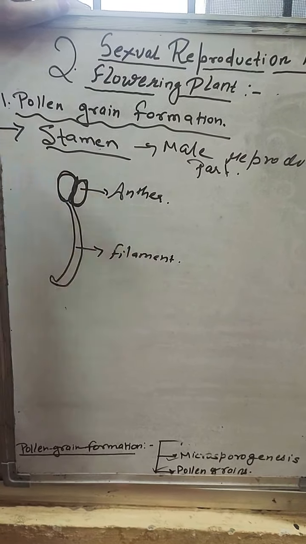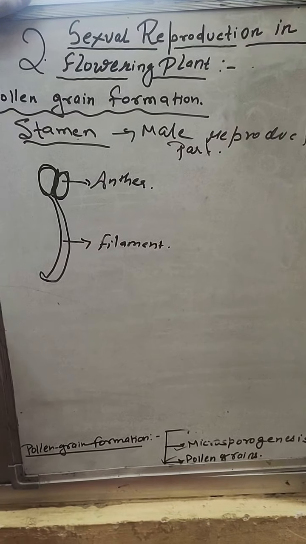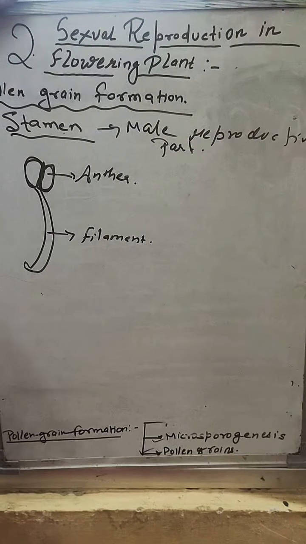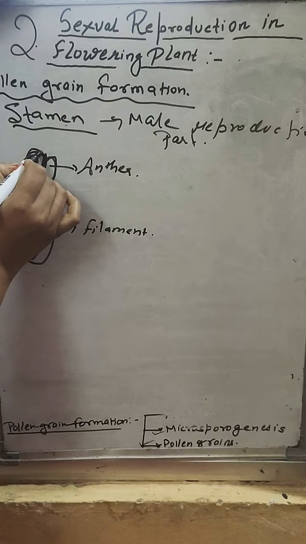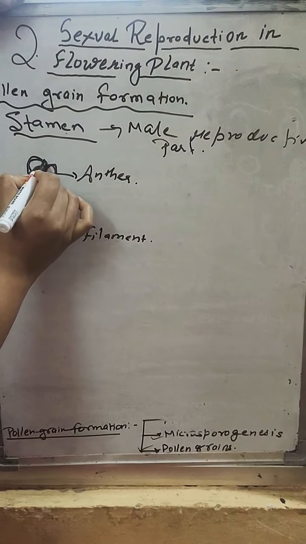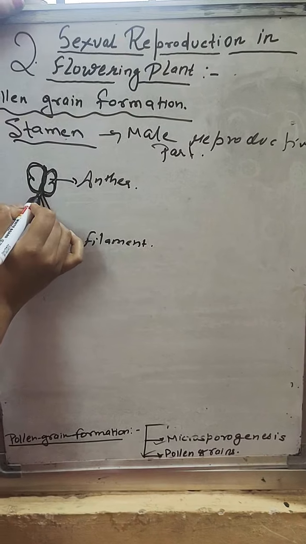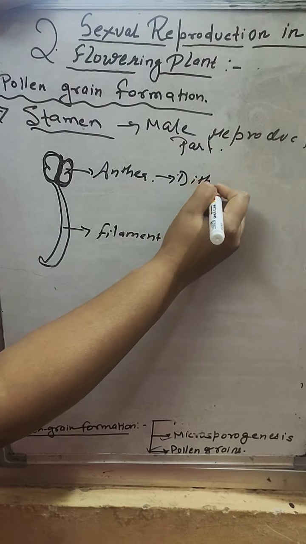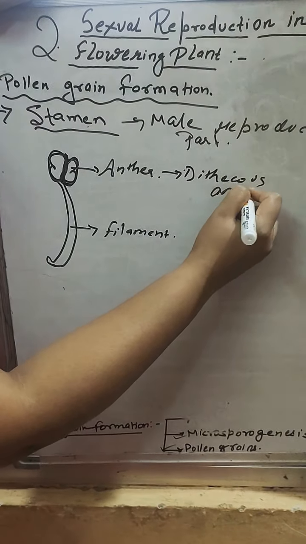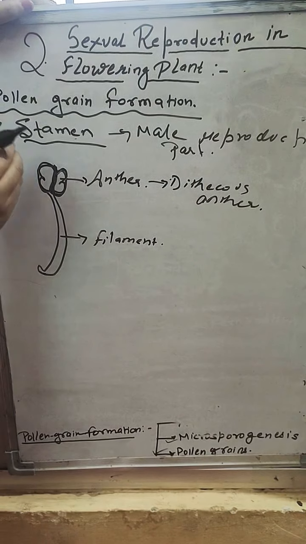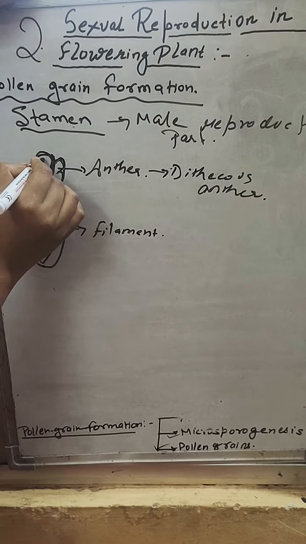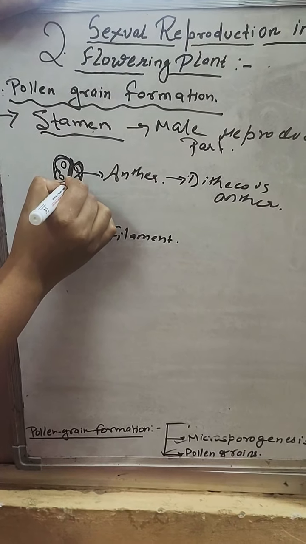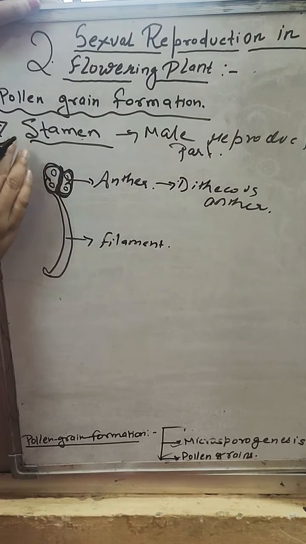First thing. Secondly, each lobe contains two theca. That's why anther is known as dithecous anther. Why is it known as dithecous anther? Because each lobe contains two theca, like this. Okay, and within this dithecous anther, your microsporangium is there. So 4 microsporangia are there, 2 in each lobe. Okay, 4 microsporangium रहते हैं.